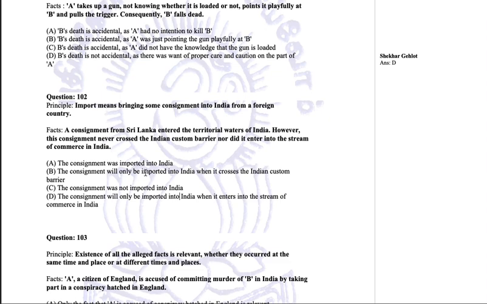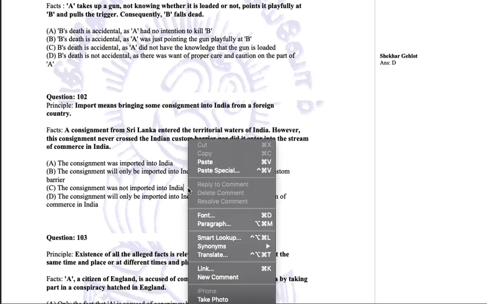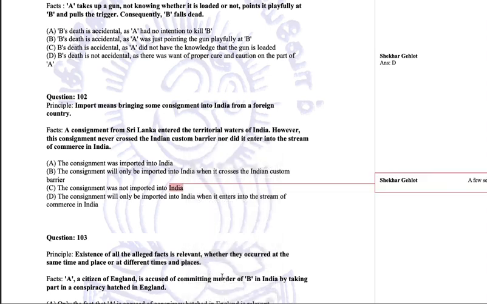These three options all are equally good, but we just apply the principle. Whether it entered into India, it did not enter into India. So whether it will be import when it crosses the Indian barrier or whether it will be import when it enters the stream of commerce, we don't go into that question. We can simply say it is yet not an import to India, and we'll go with option C. Consignment has not been imported to India.